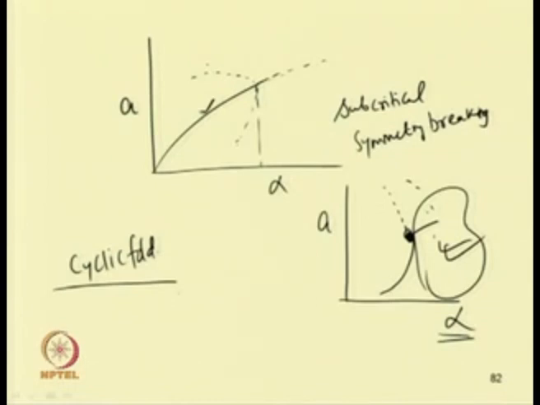Similarly, one can have the transcritical bifurcation. In case of the transcritical, we have a stable and unstable branch. So, this is the Poincare section, and we are showing the Poincare section.